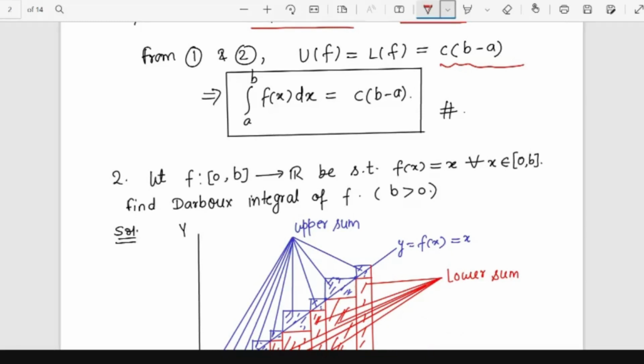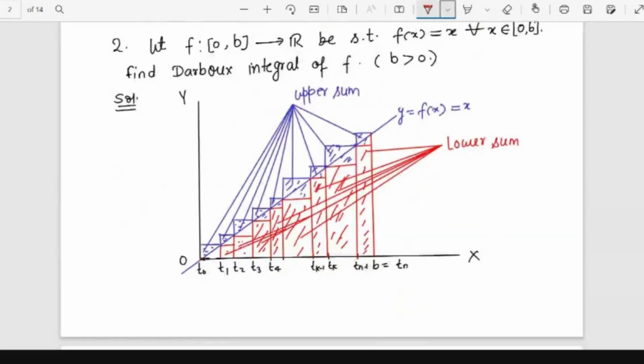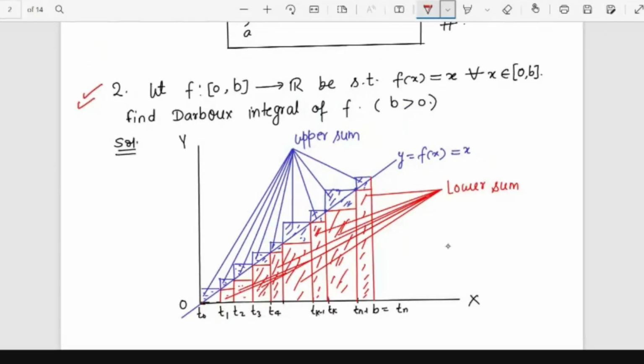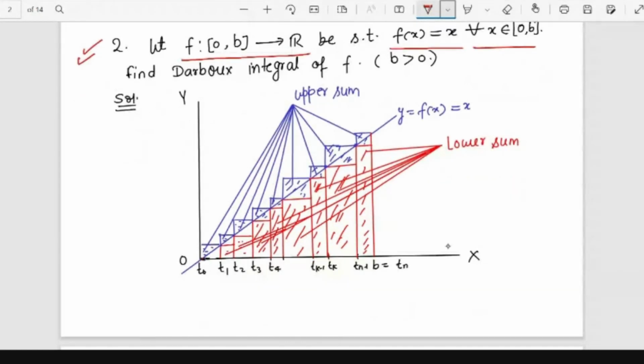Our next function is f(x) equal to x. I have taken this function f from [0, b] to R such that f(x) is equal to x. You see, this is a line passing through the origin, and our interval is [0, b], where b is greater than 0, so b is some positive real number. The function is defined on this interval, and we have to find the Darboux integral of f. So let's see how to do it.